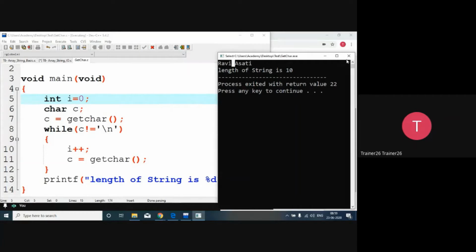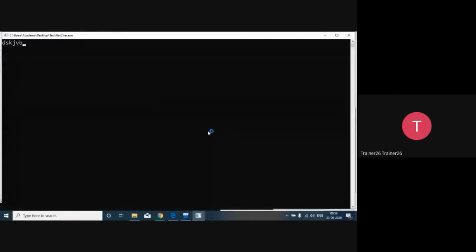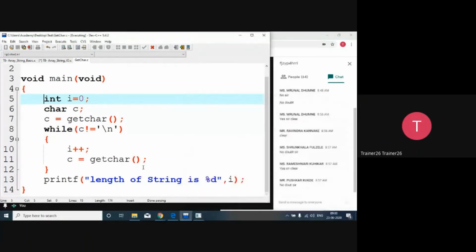So you enter anything. I will run it one more time. So in this way, no memory is required. It will say that total 46 characters are there. So length of a string is 46. So now just a small brief. Hopefully the idea is clear to you. Tell all of you, any doubt, query, confusion?